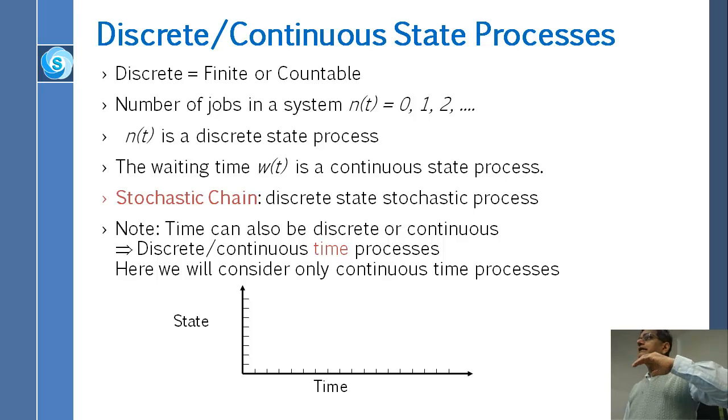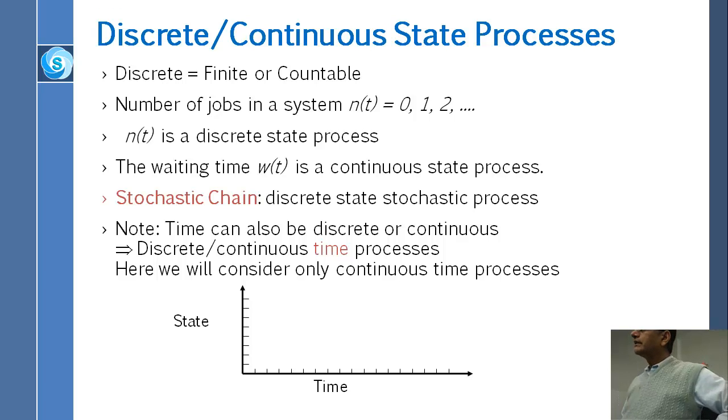On the other hand, if we had the percentage of a chemical in a solution, that would be a continuous process. It could be 4.3332%. So that's a continuous state. Discrete or continuous state depends upon whether the state itself, the random variable that we are measuring, is discrete or continuous.